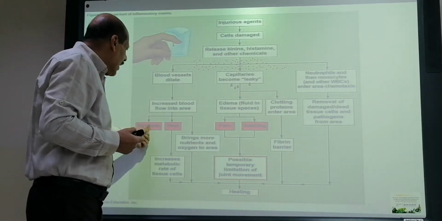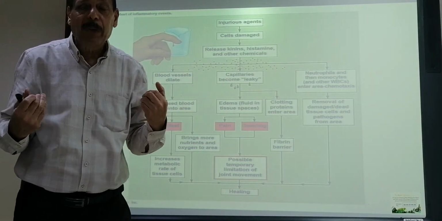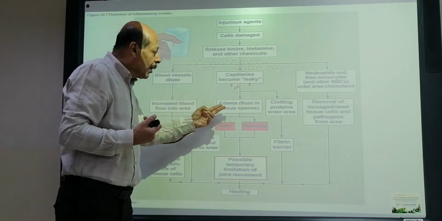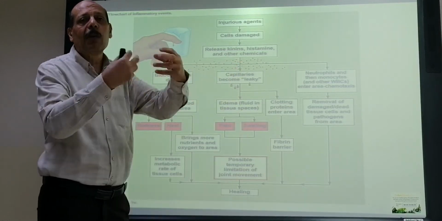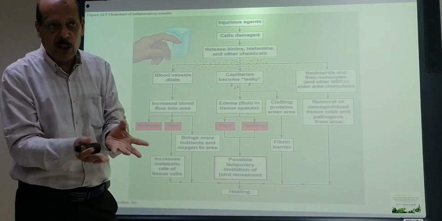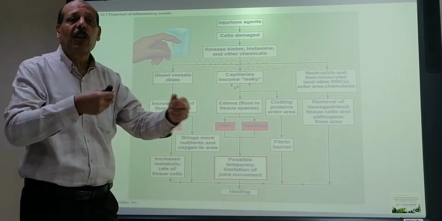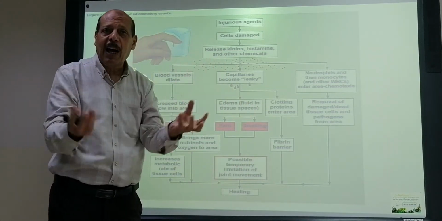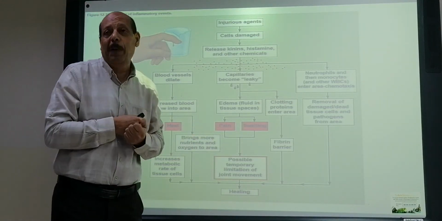The redness and hotness is due to more blood supply to the area. The swelling is due to dilatation of the capillaries and more leak of fluid in the tissues. The pain is due to compression by the fluid which is coming out in the tissue. It will compress the nerve ending and it will lead to pain.